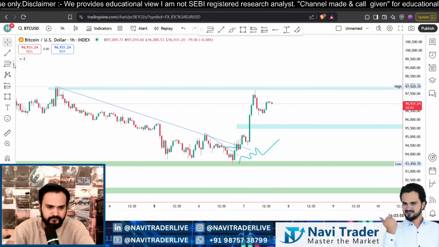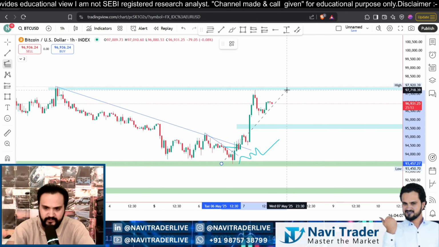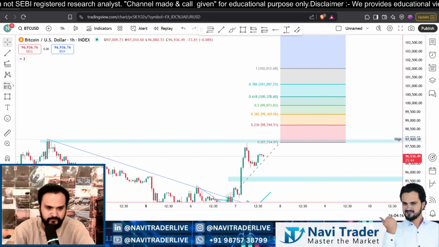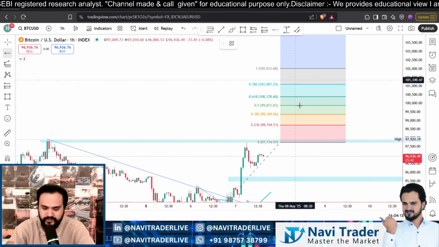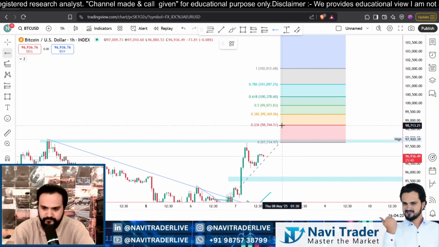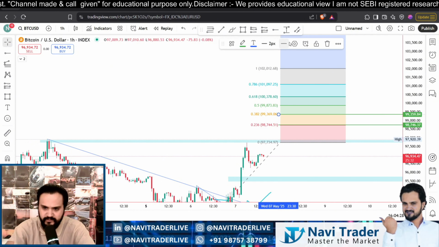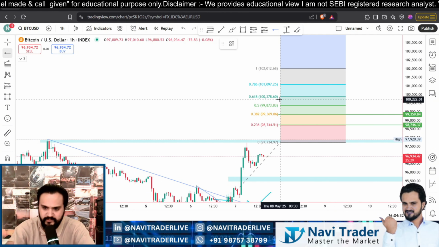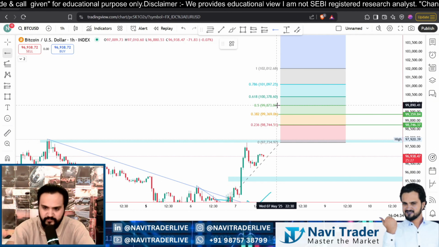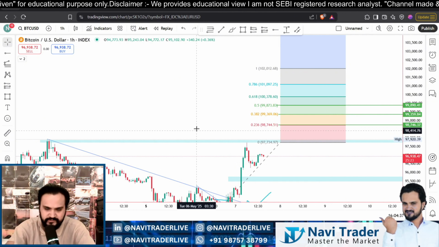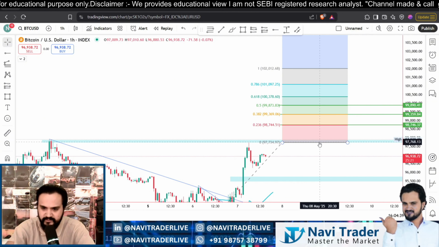After the breaking of this level, using the Fibonacci trend, the first target is this, the second target, and the third target will be this. Only after the breaking of this structure will these be our targets.